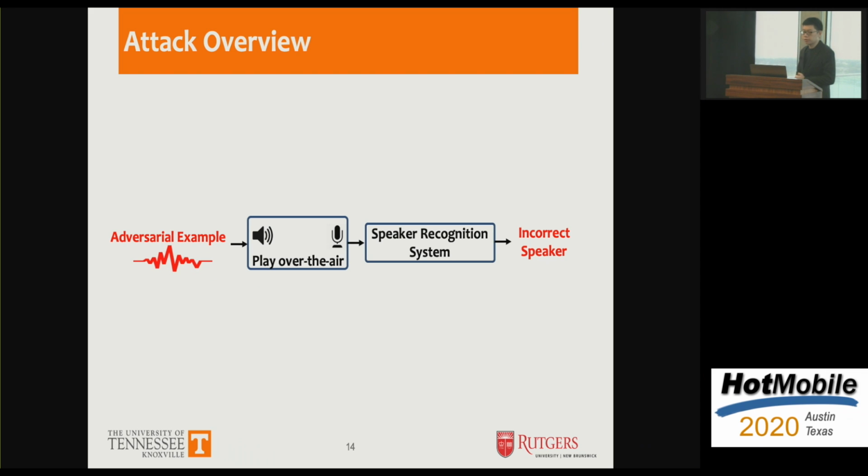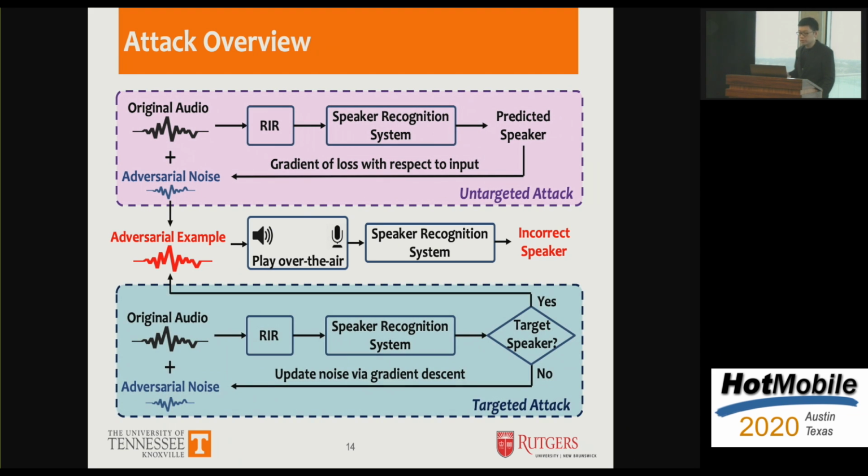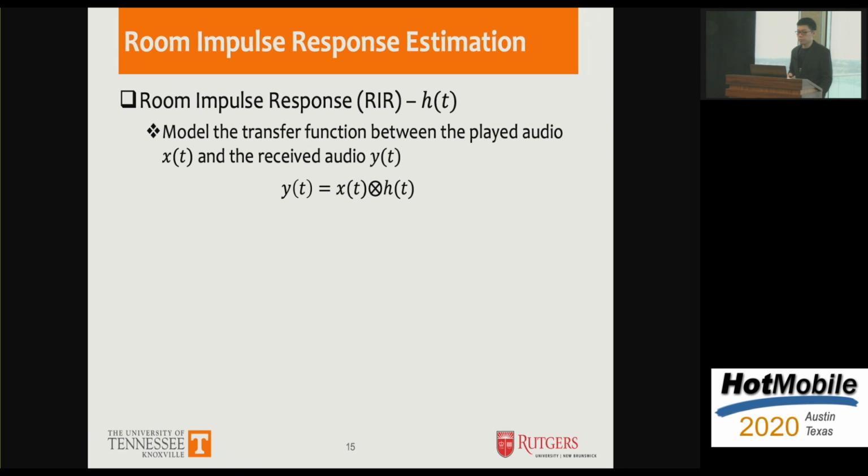Our goal was to generate adversarial examples that can fool the speaker recognition model after being played over the air. We have the untargeted attack and the targeted attack. In both attacks, we need to consider the estimated room impulse response to make the attack practical. So what is room impulse response?